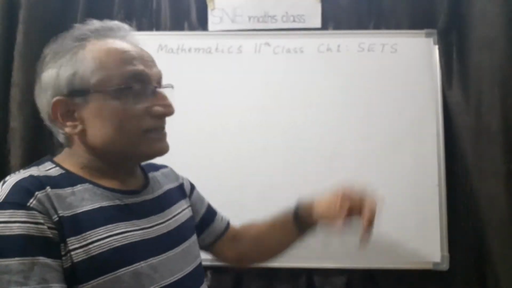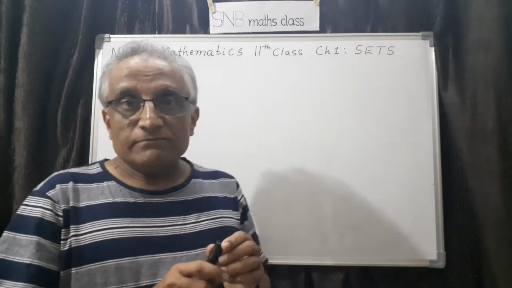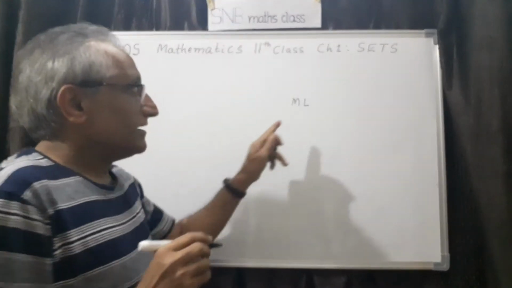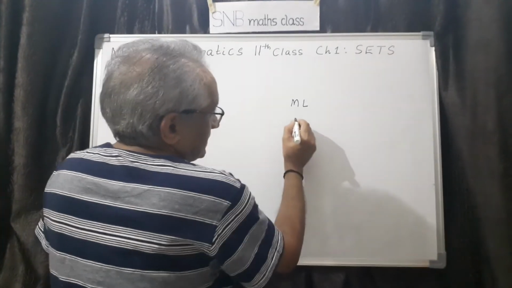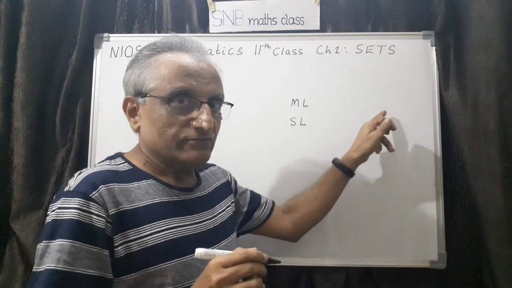First chapter is sets. Let me tell you first what my approach is. All the lessons will be divided into two parts. One is called the main lesson, ML, numbered 1, 2, 3 in order. And there is another set of lessons, SL, that is the supplementary lesson. Here also it is 1, 2, 3, 4 like that.